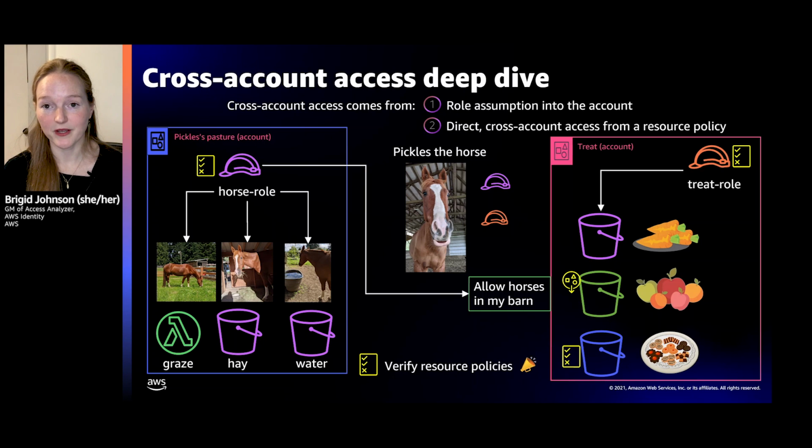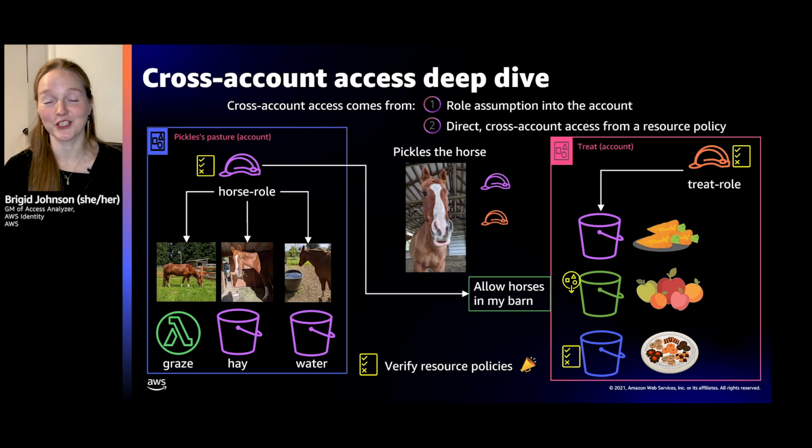Because the access point policy grants access, as well as the horse role policy grants access, Pickles can eat apples. Now, there's a third bucket in that treat account, and those are human treats. Those are chocolate. That's treats for Bridget. And so we don't want Pickles to eat those. And so that policy actually restricts access and only to humans, or maybe a human role in that account.